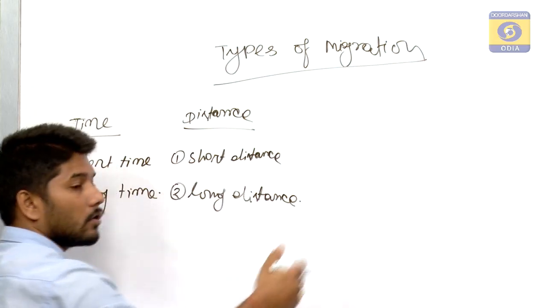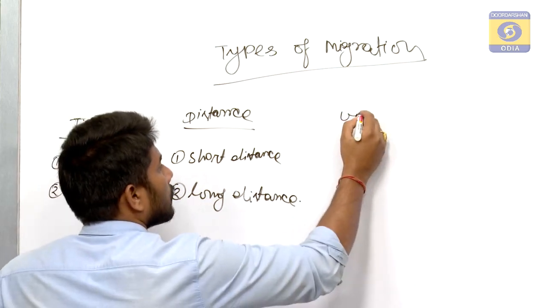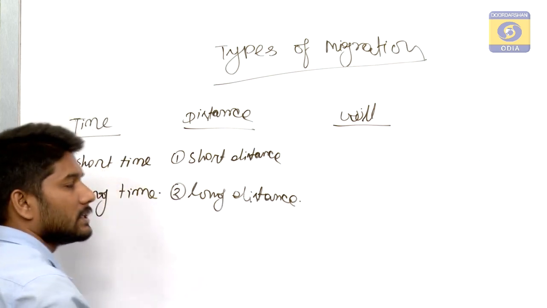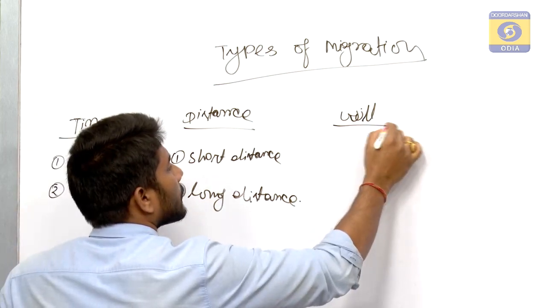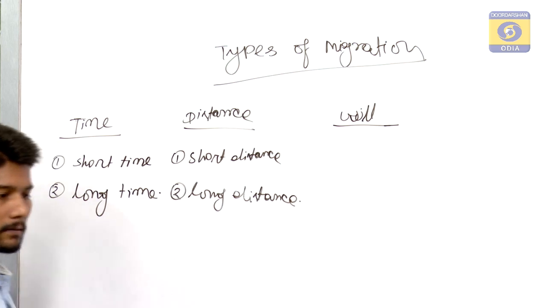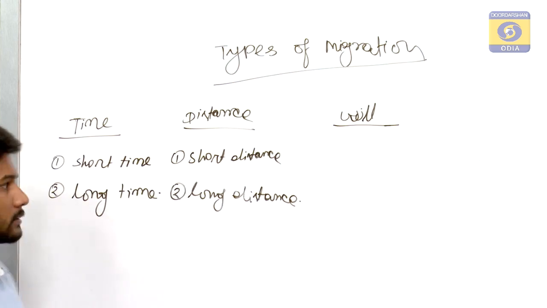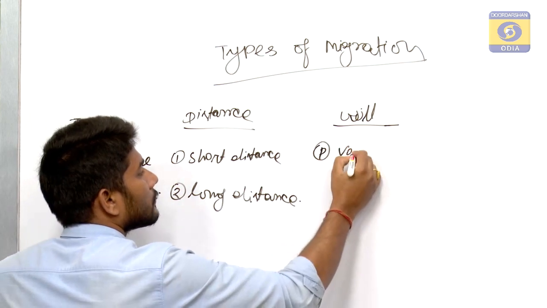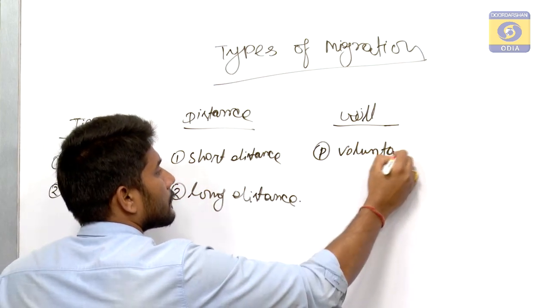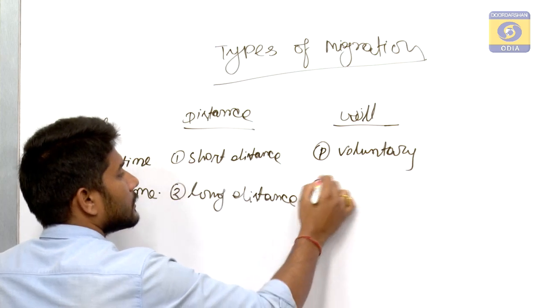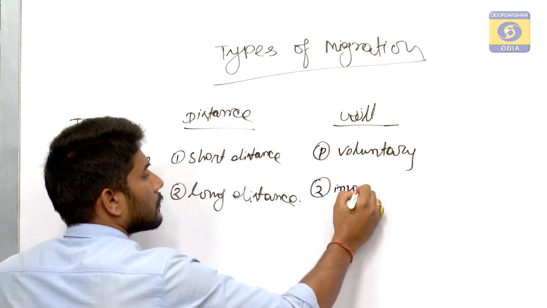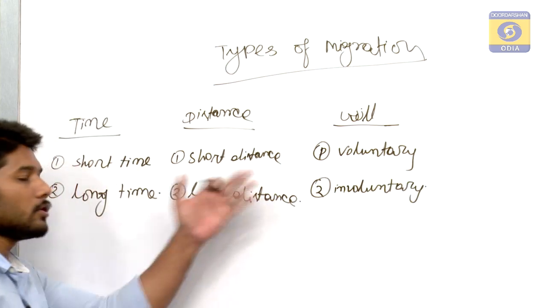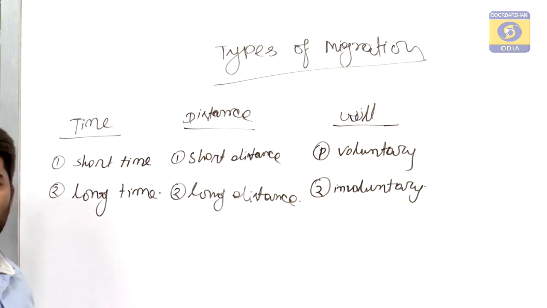Now, migration on the basis of will, on the basis of desire or personal interest, is again of two types. First is voluntary and second is involuntary. Now, what is voluntary migration and what is involuntary migration?